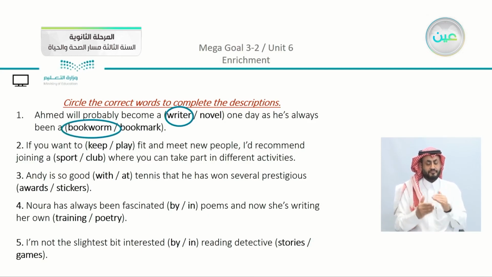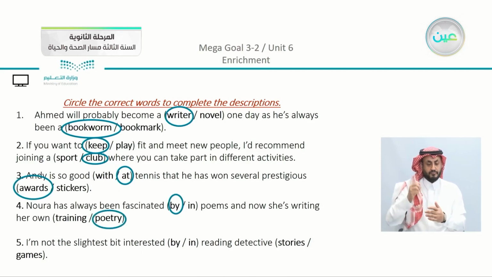If you want to keep fit, you might, and meet new people, I recommend joining a club where you can take part in different activities. Andy is so good at tennis that he has won several prestigious awards. Noura has always been fascinated by poems, and now she's writing her own poetry. I'm not the slightest bit interested in reading detective stories.